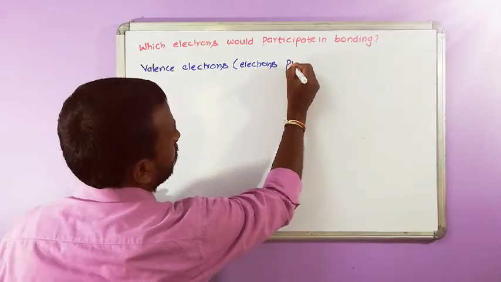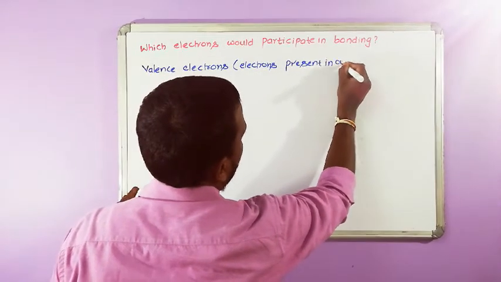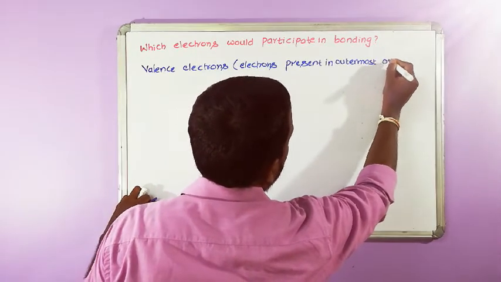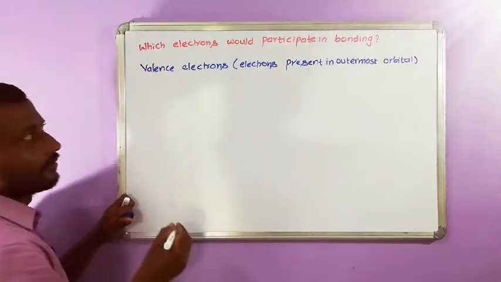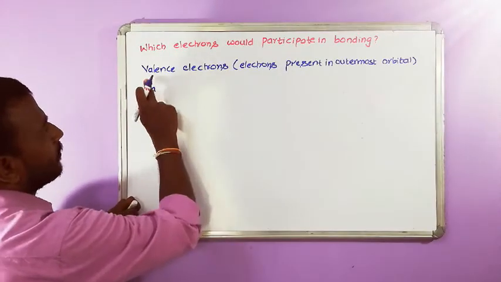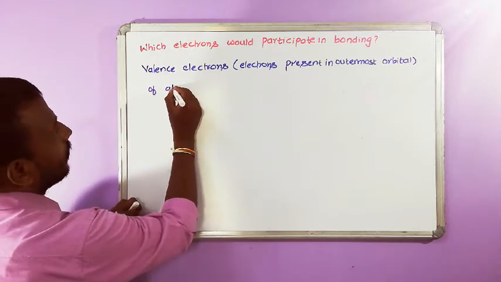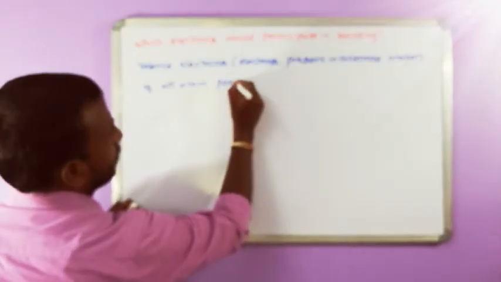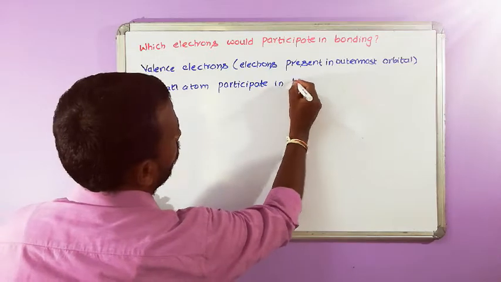Electrons present in the outermost orbital, outermost shell, orbital or shell. Valence electrons of an atom participate in bonding.